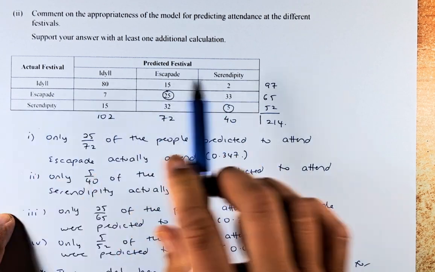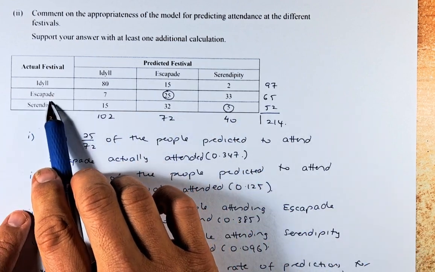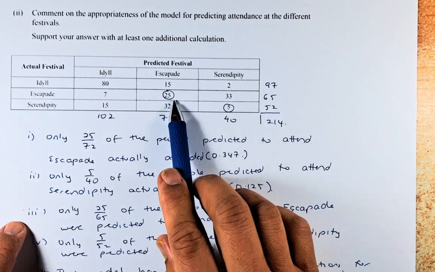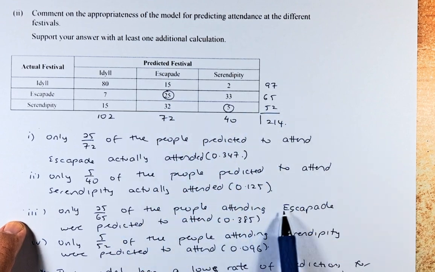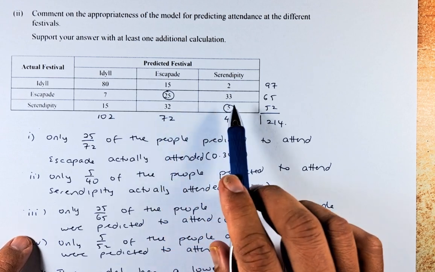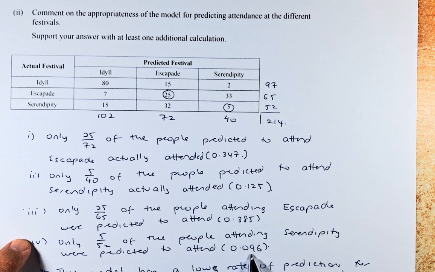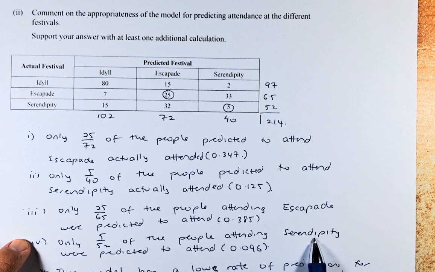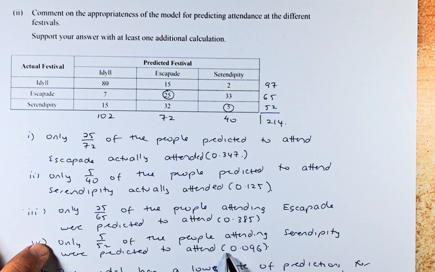If you look at the rows instead, if they attended escapade, only 25 out of 65 who attended escapade were predicted to attend it. Similarly, if you look at serendipity, 5 out of 52, or 0.096, who attended the serendipity festival were predicted to attend it. So these numbers here are all less than 50%.